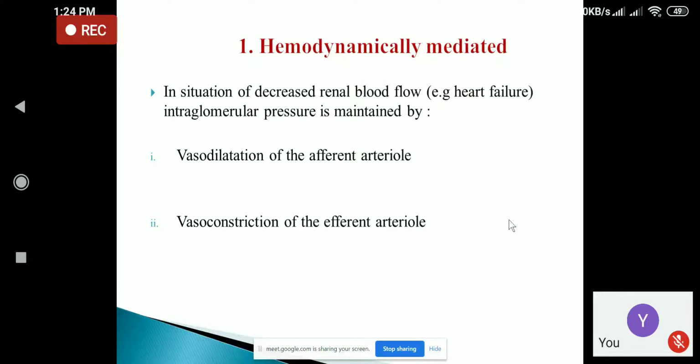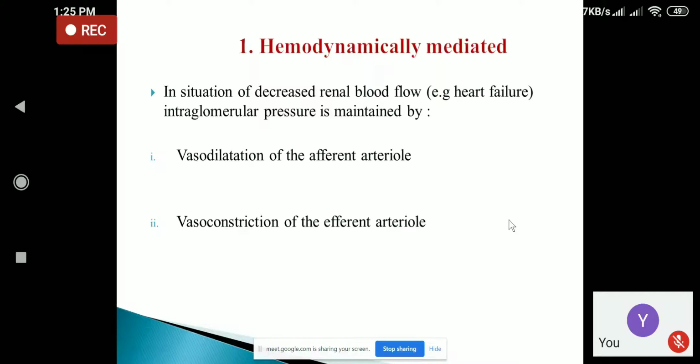So whenever there is a decrease in renal blood flow, the intraglomerular pressure is maintained by dilatation of the afferent arteriole. So when afferent arterioles are dilated, there will be an increase in blood flow towards the kidney. And another is vasoconstriction of the efferent arteriole. The efferent arteriole takes blood away from the kidney, isn't it? So when there is constriction of the efferent arteriole, there will be an increase in blood flow to the kidney.